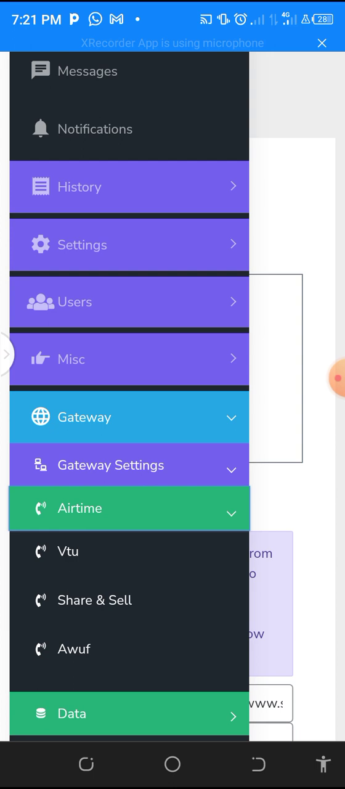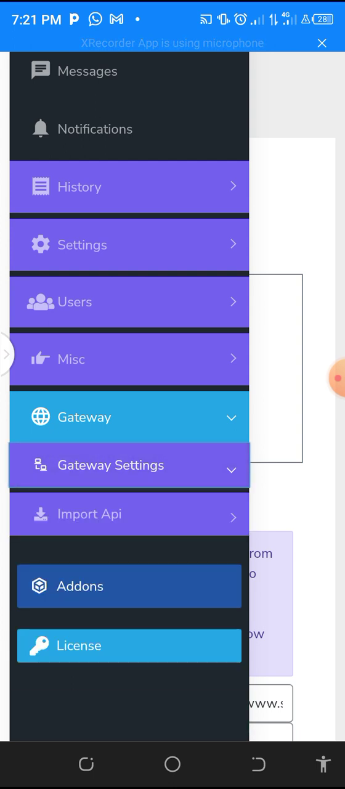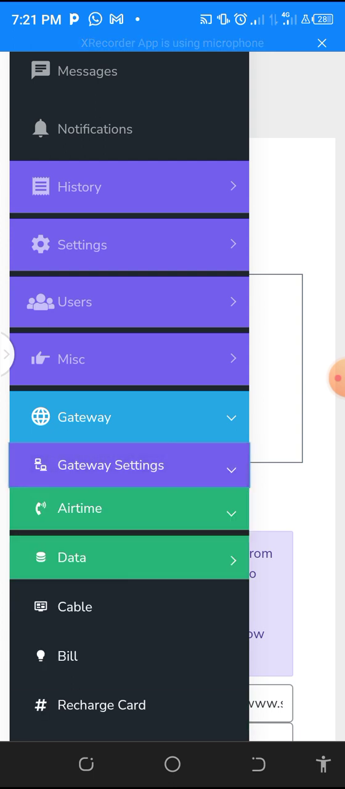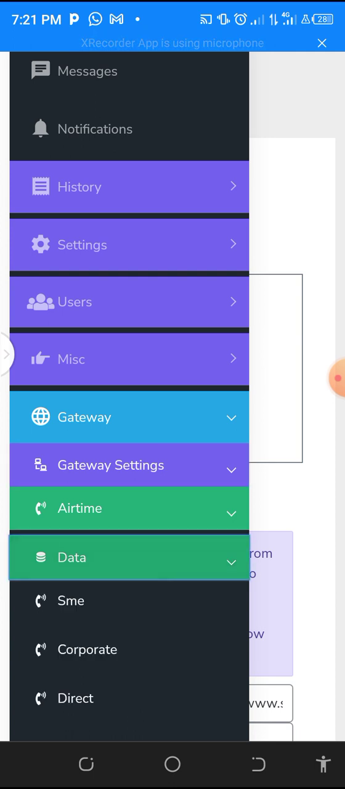So you don't have much on the airtime. It is only at the percentage setting. We're still going to get to that. It's part of your price setting. That's why I said don't skip any part of this video. So you say click on the gateway setting. You see the other part, which is data.